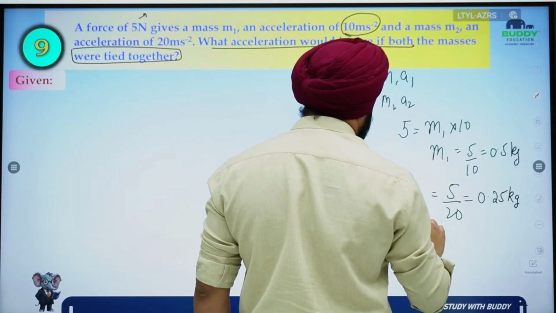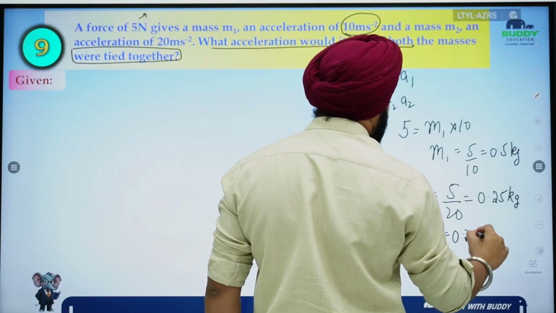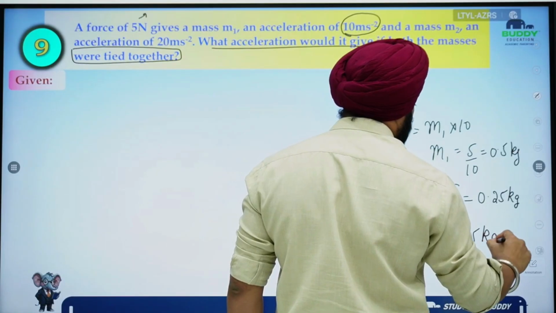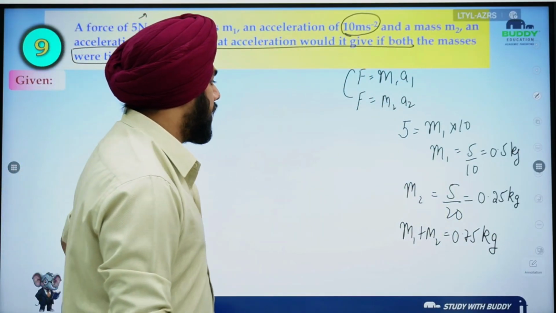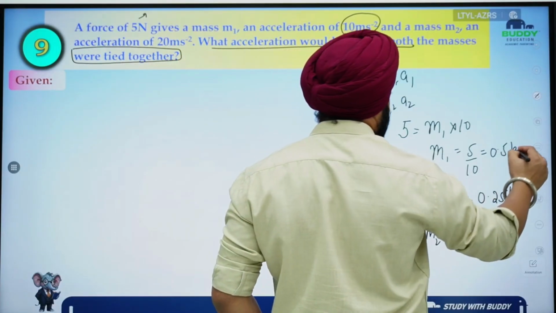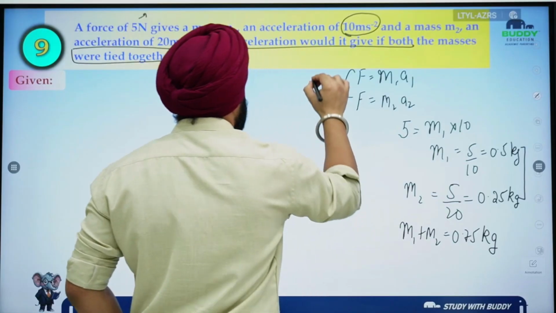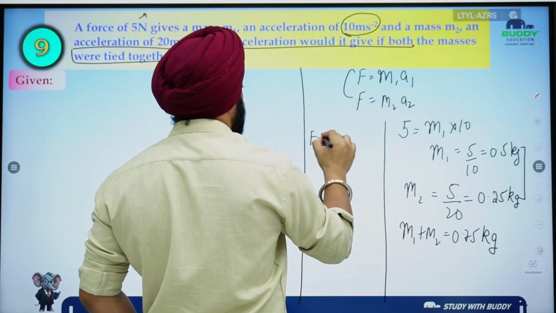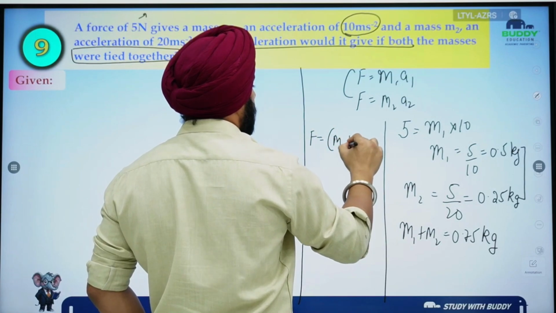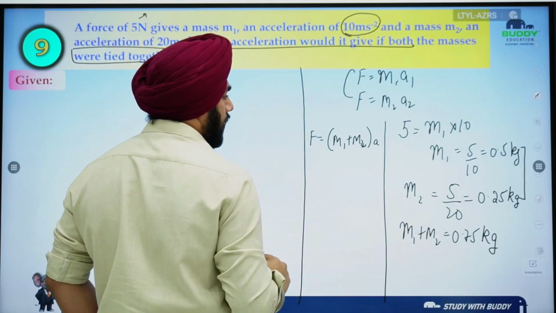If I join m1 plus m2, so it will be 0.75 kilogram, right? m1 plus m2 will be 0.75, okay. Now same force, so F is equal to m1 plus m2 times A, okay.